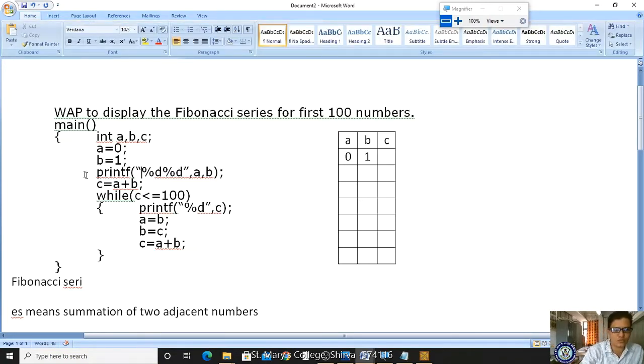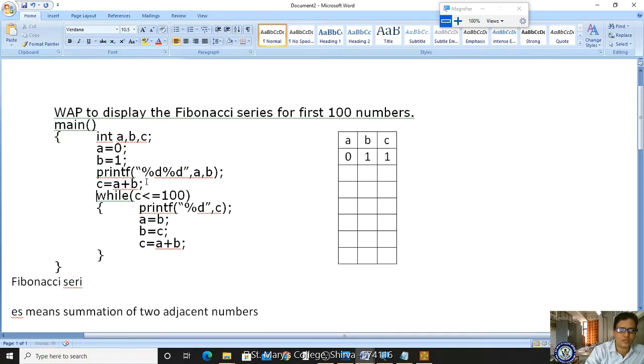First I am writing the output statement. What am I printing? First I am displaying the A and B values. What is the A value? 0. And what is the B value? 1. Now C is equal to A plus B. After 0 plus 1, what is the new value? 1. Now C is equal to A plus B, that is 1.